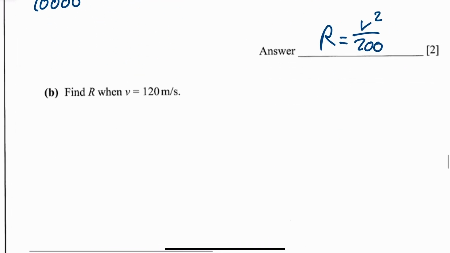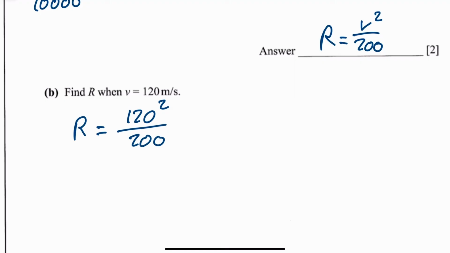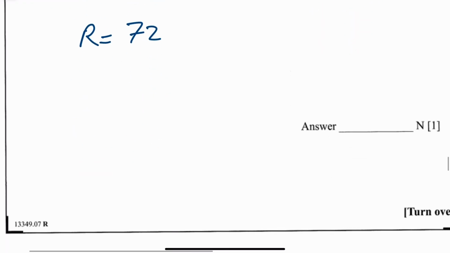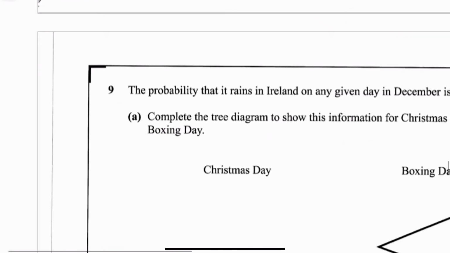Okay, next one says find R when v is equal to 120. So very easy. This is a calculator exam, I should say. So you just fire in your v. So that's what you have. Let me just check that. 120 squared and then divided by 200. And I got 72. Yep. R is equal to 72 newtons.